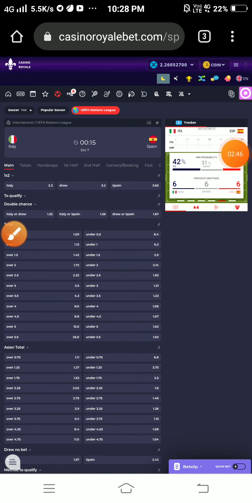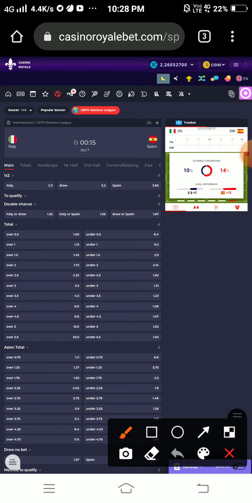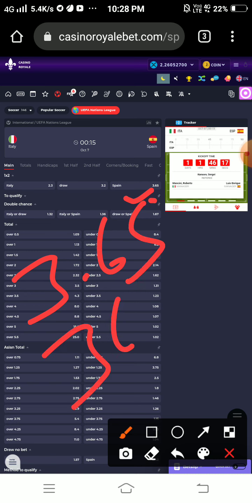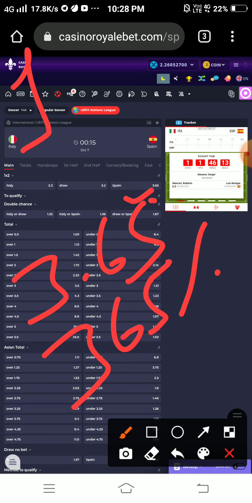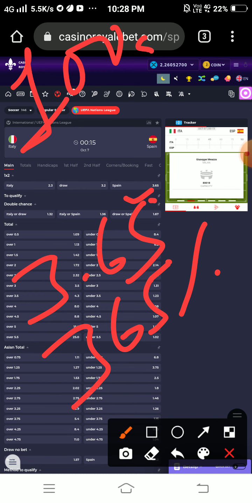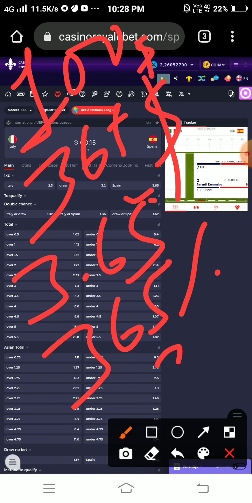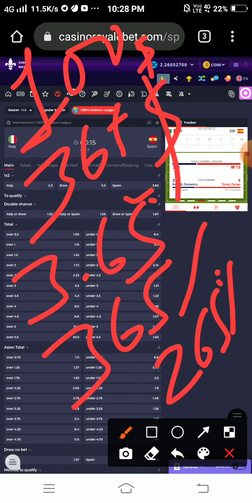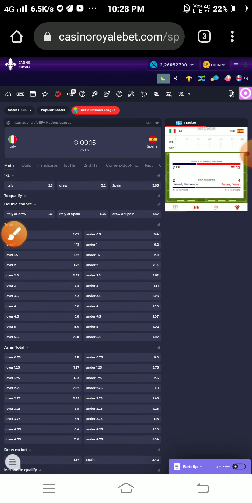Okay friends, if after analyzing you feel that Spain will win the match, then you will get 3.65 odds. That means 365% on Spain winning. If you invest $100 on Spain winning, then you will get $365, and your net profit is $265. Okay, so these are the odds provided by our bookmaker.